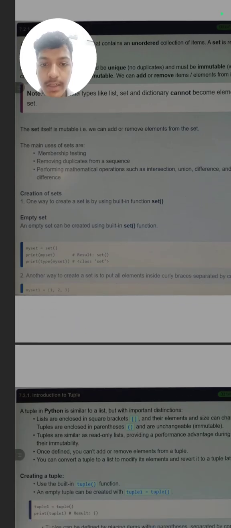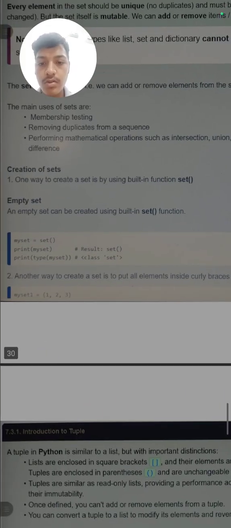Creation of set. How can we create a set? One way is to use the built-in set function. An empty set can also be created, where we do not give any value, and it is known as an empty set. To create an empty set, you have to write myset is equal to set() and then print, and it will show an empty set.